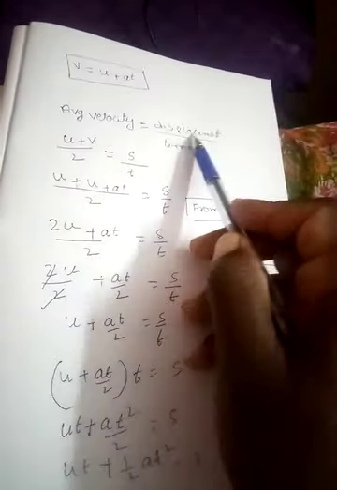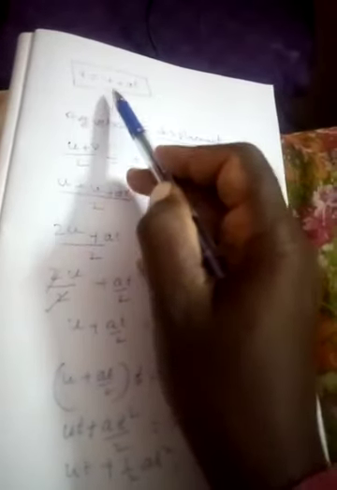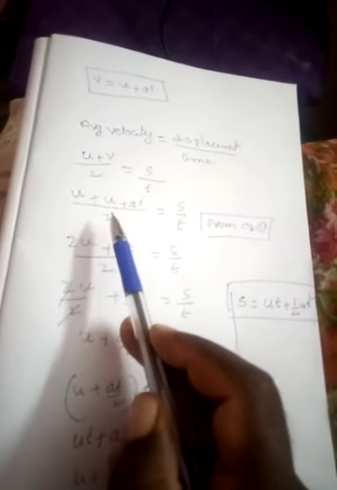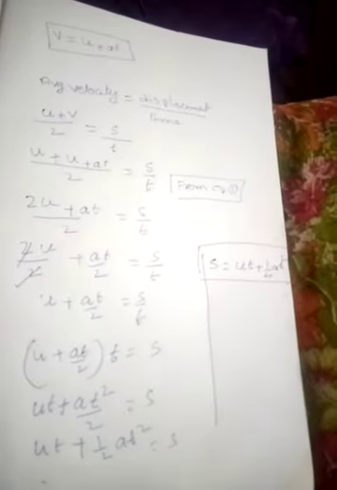We have two observations, u and v. So u plus v by 2 is equal to s by t. But from equation 1, v is equal to u plus at. That value we substitute in the place of v. So u plus at by 2 is equal to s by t. Now after simplification, finally we get s is equal to ut plus half of at square. This is the second equation of the laws of motion.